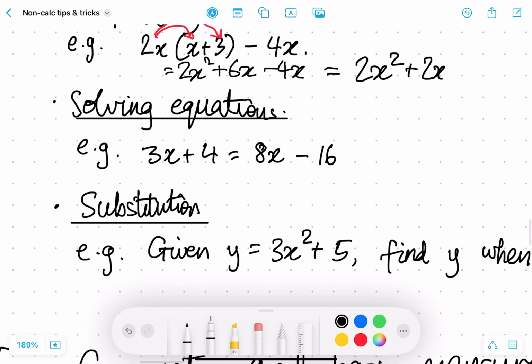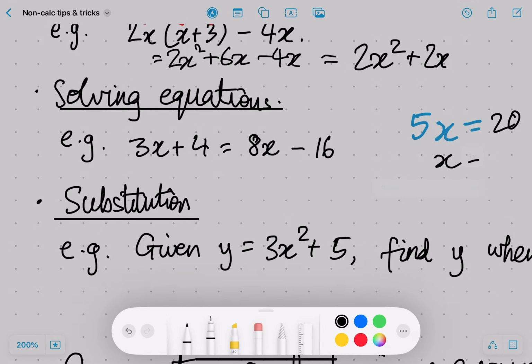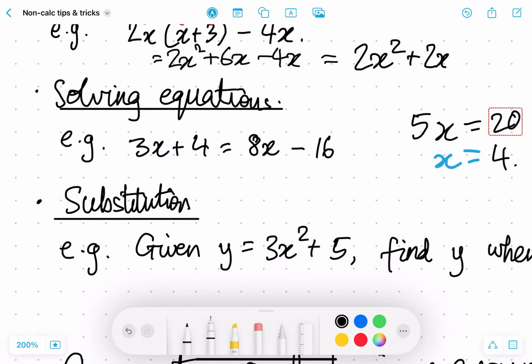And another relatively easier topic, just solving equations. So if you move all the x's over to one side and the constant terms to another, you get 5x is equal to 20. And dividing both sides by 5, x is equal to 4.